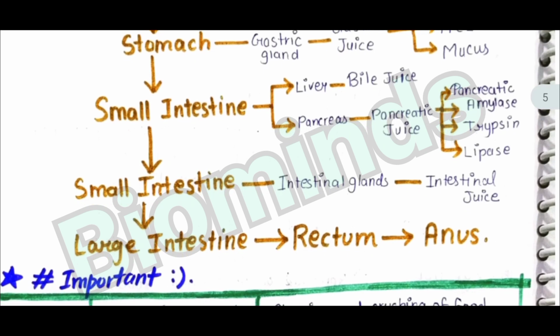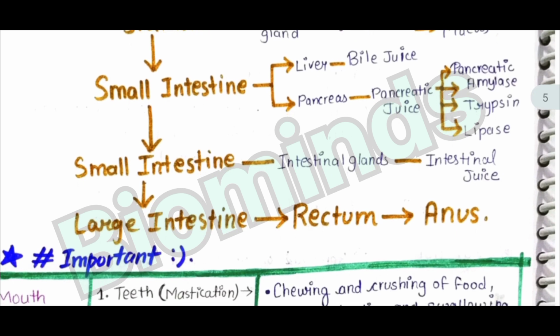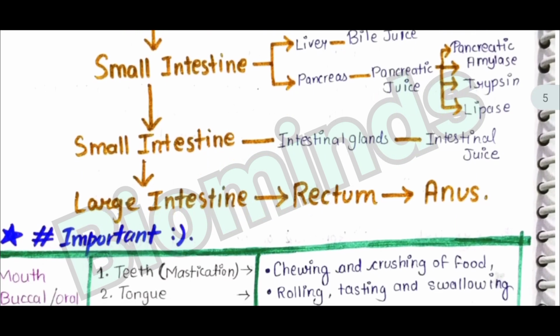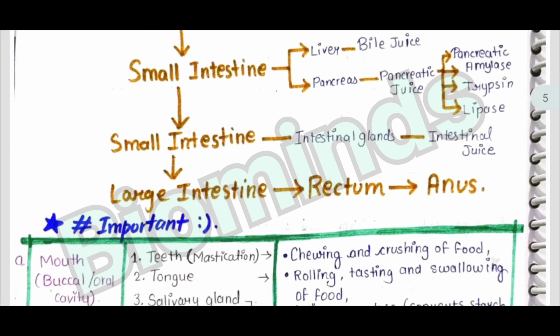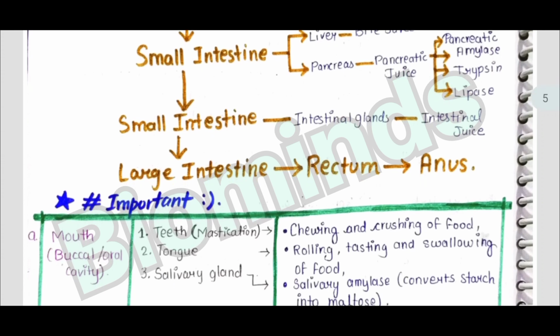In the mouth, teeth help in mastication, that is chewing and crushing of food, the tongue helps in rolling, tasting, and swallowing of food, and the salivary gland produces the saliva, having the salivary amylase that converts the starch into maltose.